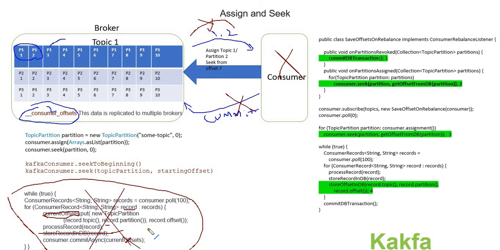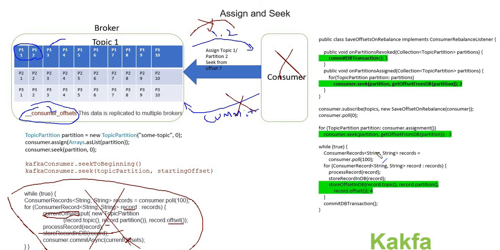Okay, so we need to think about whether there is any way, as a consumer, I can manage this offset. Whenever I go to the broker, I can tell the broker to get me the data from a particular offset. For example, when I send 3, get me the data from the 4th one; when I send 2, get me the data from 3. So we need to see whether we can make use of that approach to resolve this issue. That is what we try to do here.